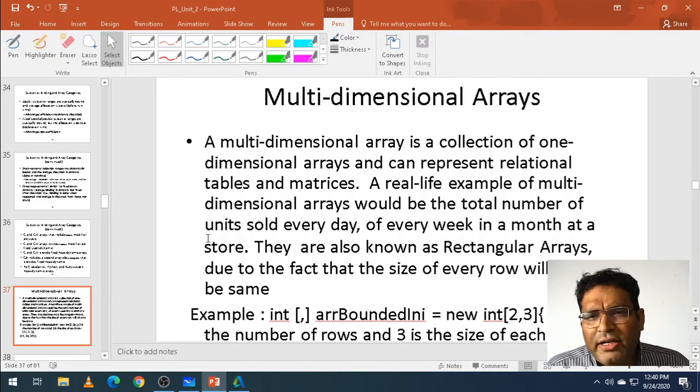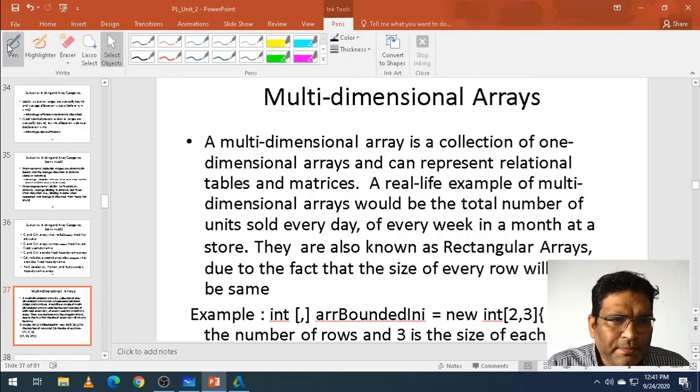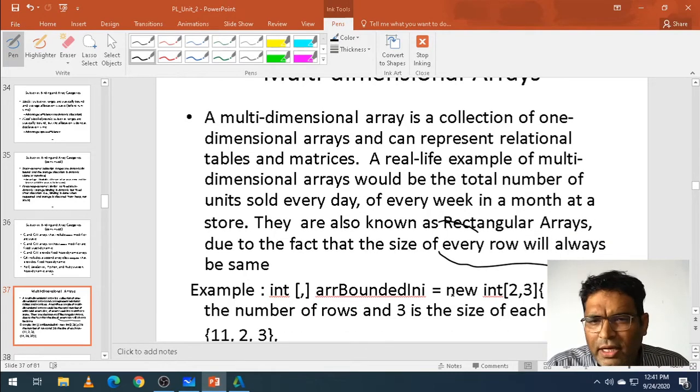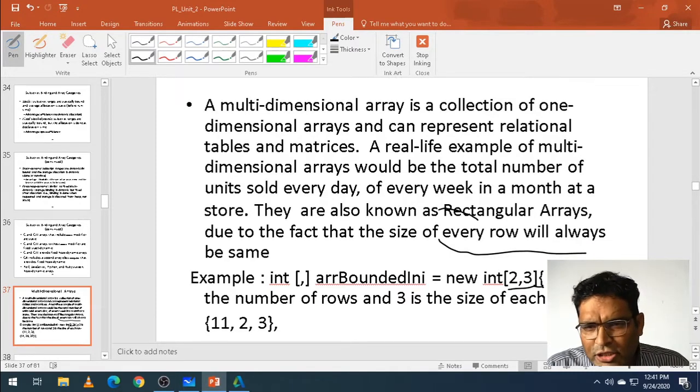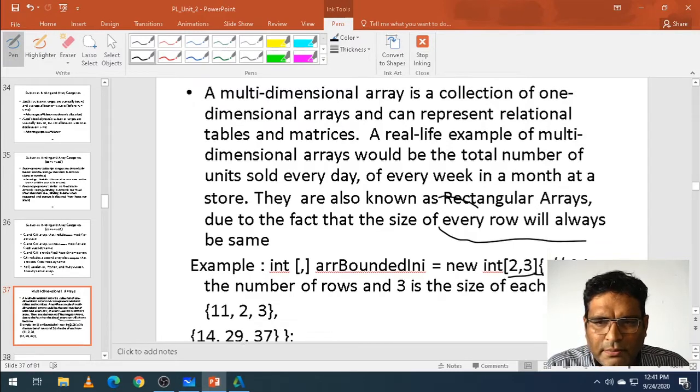Multi-dimension array. A multi-dimensional array is a collection of one-dimensional arrays that can be represented in the form of a table. A real-life example for a multi-dimensional array would be the total number of units sold every day of a week, month, or so. They are also known as rectangular arrays because every row has the same size. The example is a 2 by 3 array, where 2 is the number of rows and 3 is the number of columns.